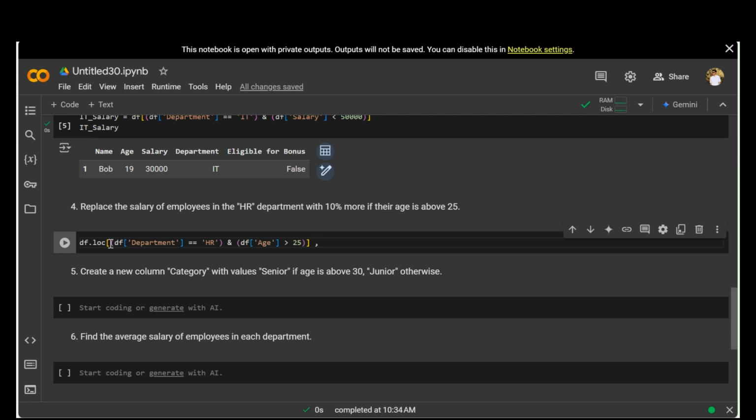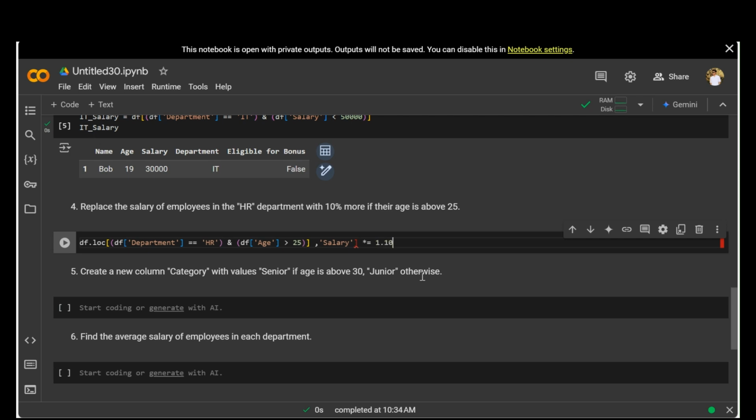So comma, salary, and it should be this one, df.loc, this one, times equal to, should be times equal to 10%, so 1.10.